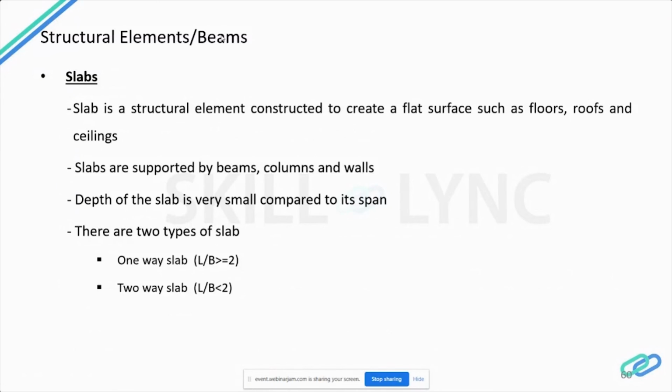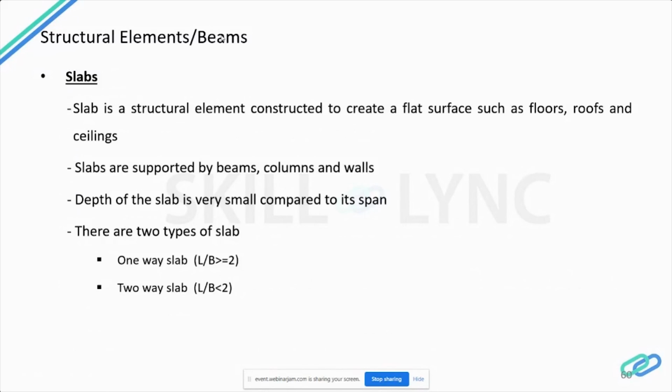A slab is a structural element which is constructed to create a flat and useful surface such as floors, roofs, and ceilings, and it is a horizontal structural component with top and bottom surfaces parallel to each other. Commonly slabs are supported by beams, columns, walls, or we also have grade slabs that rest on the ground, which are used in industrial flooring.